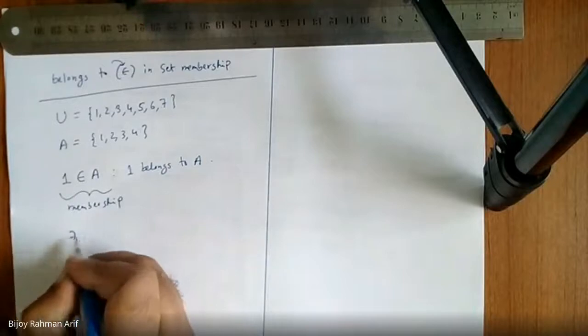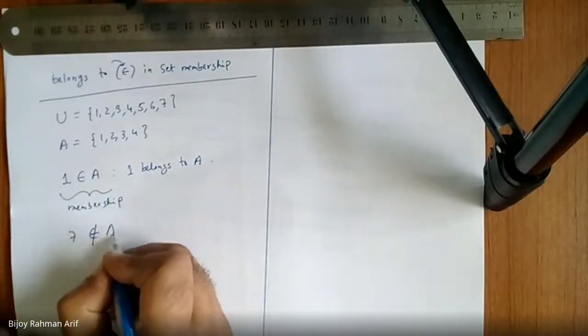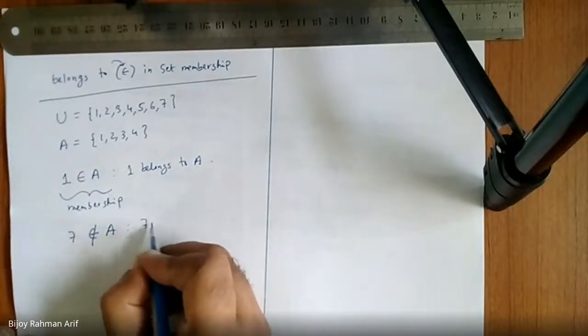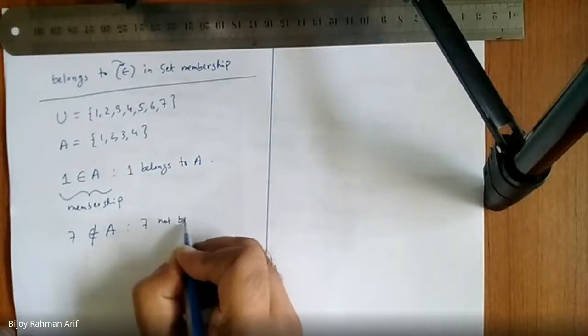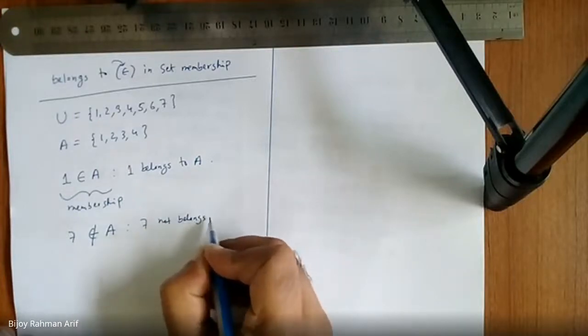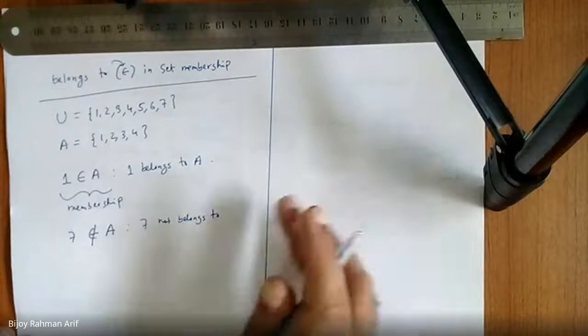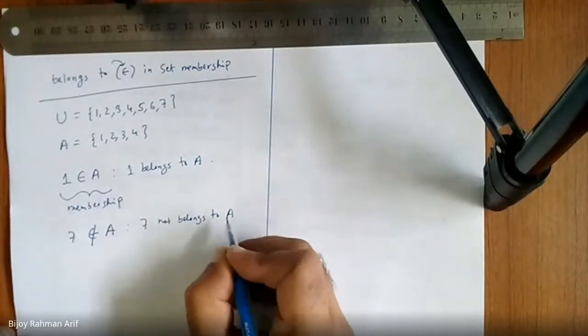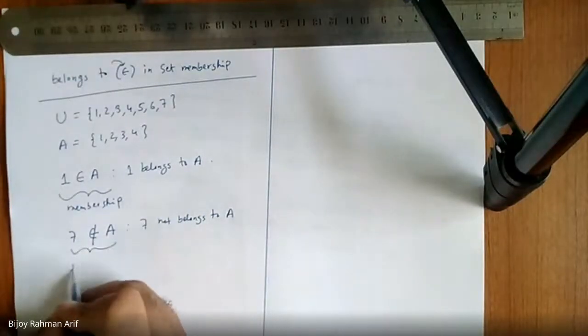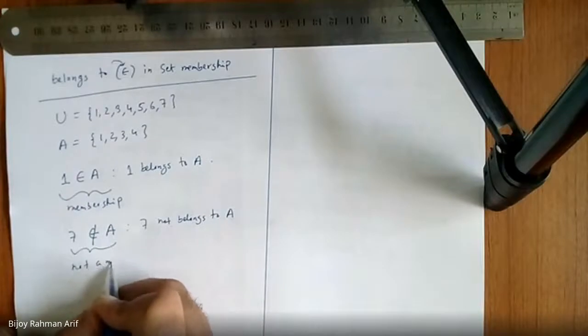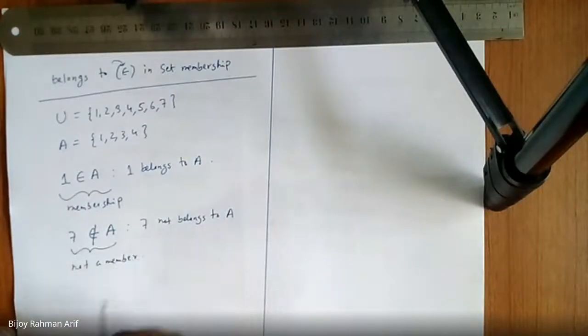Now, if you take 7, 7 does not belong to it. Not a member. Okay.